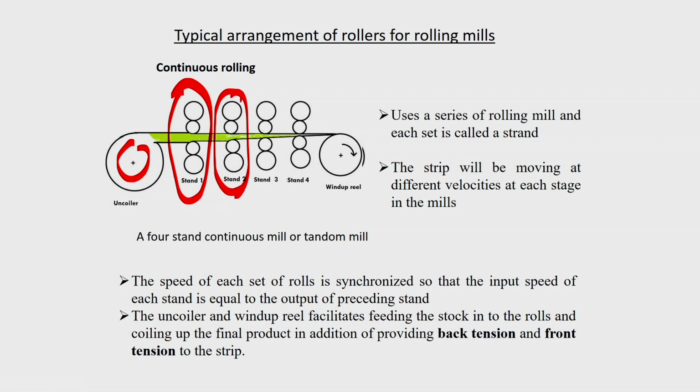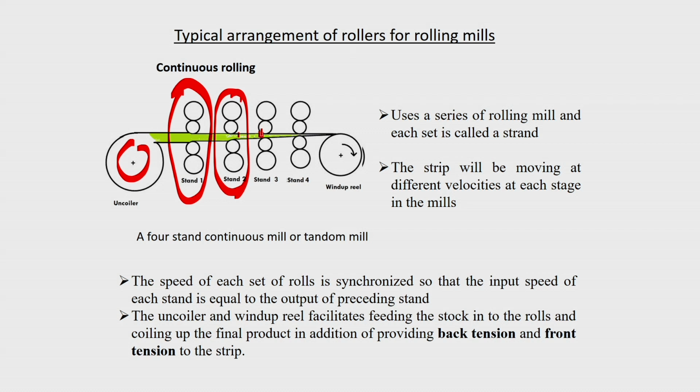Okay. And there is a spelling mistake here, instead of stand it should be strand, and the exit of the second strand should be the inlet to the third strand, and so on it goes.